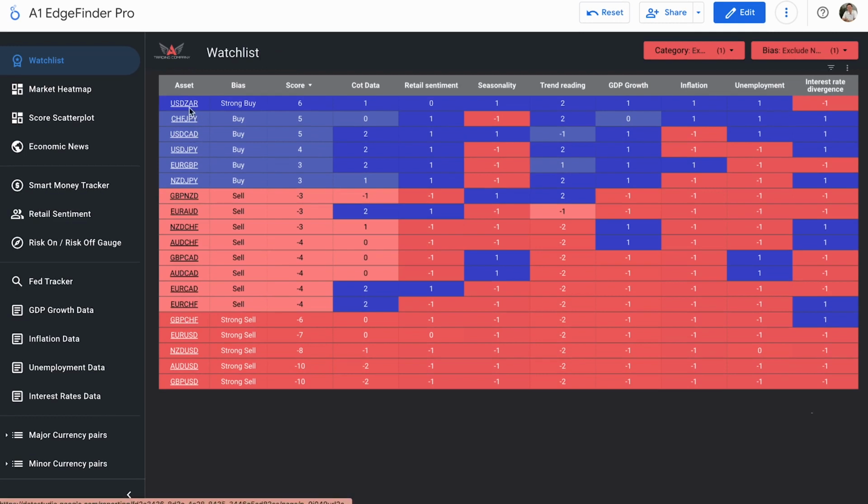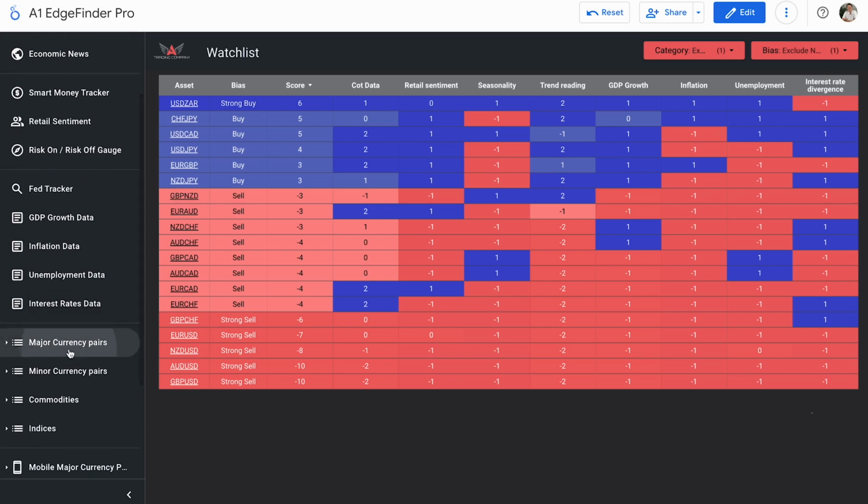And I know what you're thinking, why not USD ZAR? It's a strong buy, score of +6. I don't think that USD ZAR is quite as commonly traded as something like USD CAD. We also took a look at a sell yesterday, so if you're interested in a breakdown of GBP USD, that's actually the pair that we broke down yesterday, you can check out yesterday's video for a full breakdown on GBP USD. It was still a strong score, -10, so all of that information is still relevant. But USD CAD has a nice solid score of a +5, so let's check out USD CAD today.